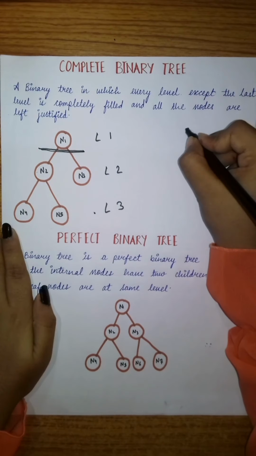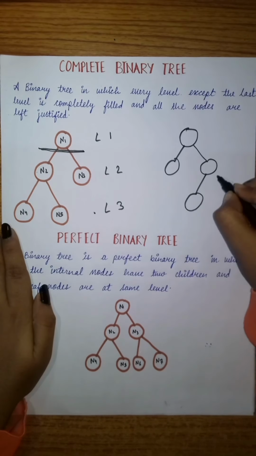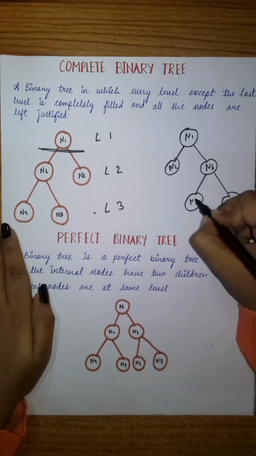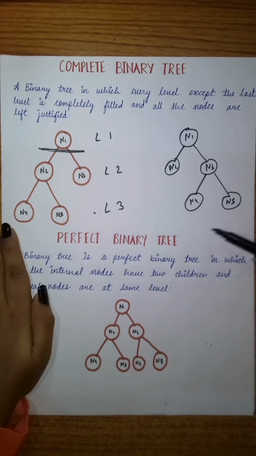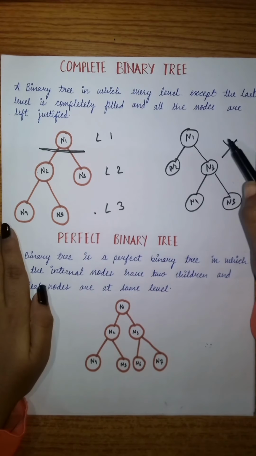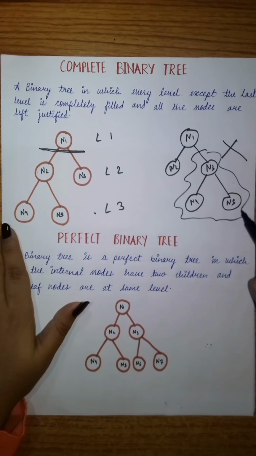Suppose we draw this. Is it a complete binary tree? No, it is not, because the nodes are not left justified. These are right justified.